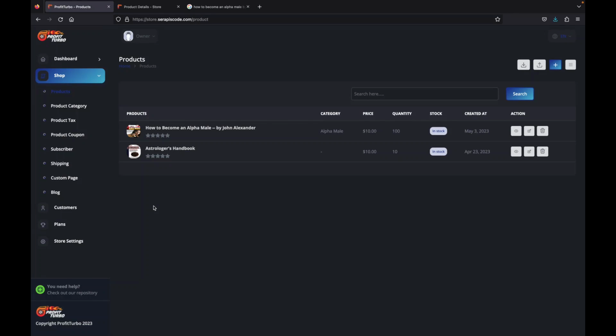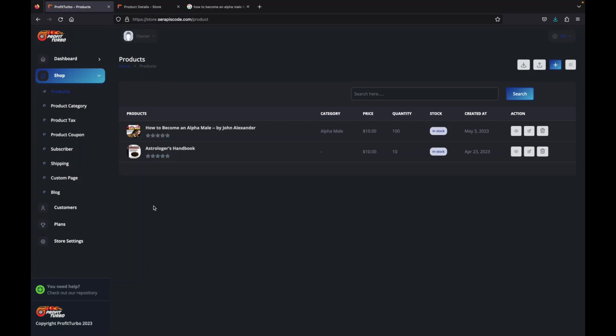So ProfitTurbo gives you access to a virtually unlimited pool of ebooks that you can immediately import from ProfitTurbo directly. No need to download anything. It allows you to add any type of products, be it offline, built-in ebooks, or anything else you want. So it doesn't restrict you to anything. You have unlimited categories and unlimited modification possibilities for ProfitTurbo stores. You can add your own custom domain or use a subdomain for ProfitTurbo.